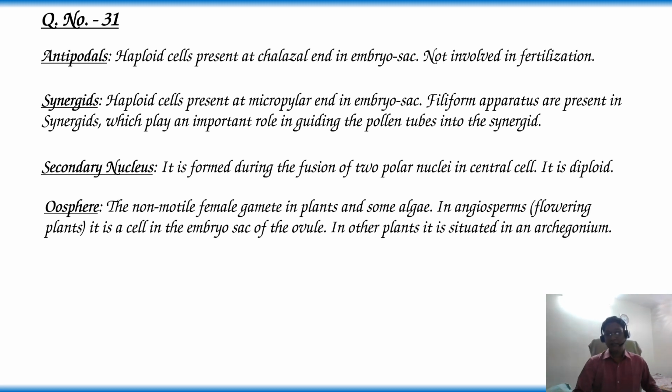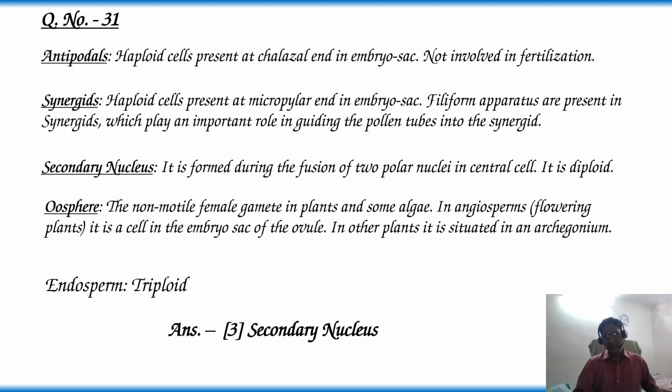The male gamete is haploid and it fuses with the secondary nucleus, which is diploid, 1n plus 2n. It produces triploid endosperm. So endosperm is formed during the fusion of a male gamete with the secondary nucleus. Hence, the answer is option 3, secondary nucleus.